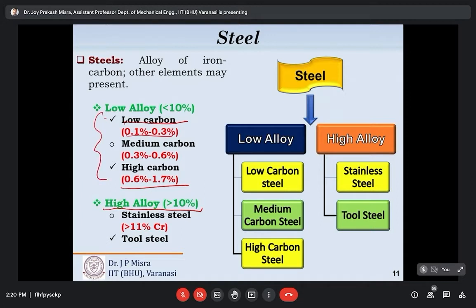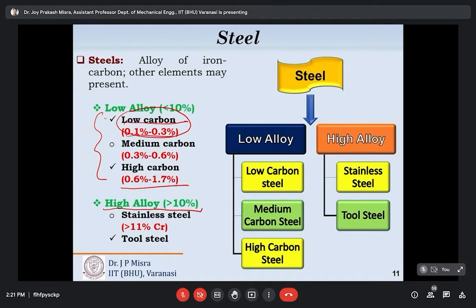Just take a look at this percentage of carbon content. It is a very common question you may face during an interview or any written exam, MCQ type. So low alloy steel is classified on the basis of carbon percentage. Low alloy steels are further classified as low carbon steel, which contains 0.1 to 0.3% carbon, medium carbon steel, which contains 0.3 to 0.6% carbon, and high carbon steel, which contains 0.6 to 1.7% carbon.